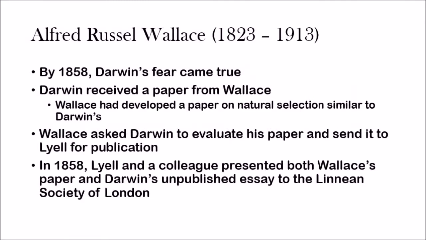However, this other scientist came along. His name was Alfred Russel Wallace, and in 1858, Darwin received a paper from Wallace, one of his colleagues, and Wallace had developed a paper on natural selection which was similar to Darwin's. So Wallace came up with the same idea on natural selection, just as Darwin did. Wallace asked Darwin to evaluate his paper and also sent it to Lyell for publication. And in 1858, Lyell and a colleague presented both Wallace's paper and Darwin's unpublished essay to the Linnean Society of London. That was a society that was responsible for taking these publications and storing them and giving scientists the credit they deserved for their ideas.